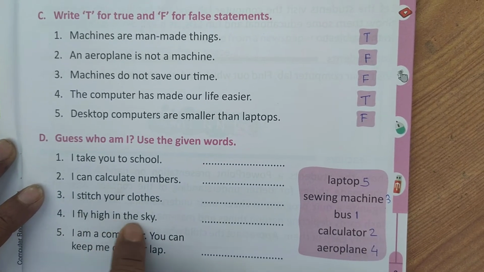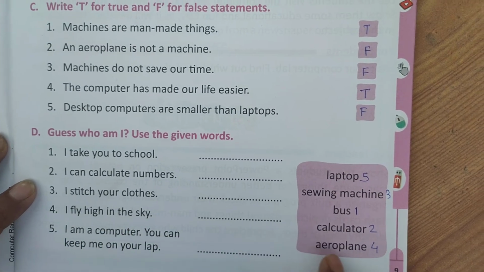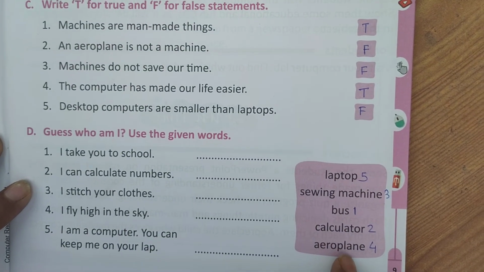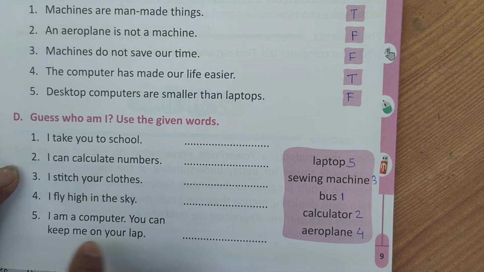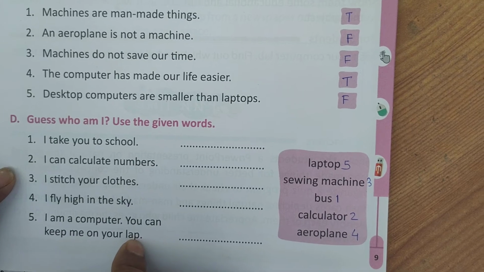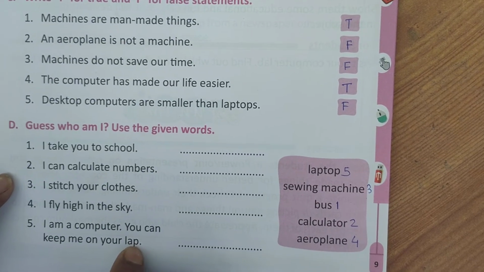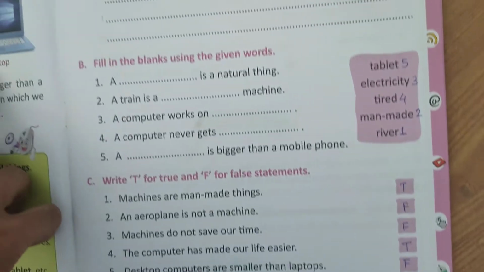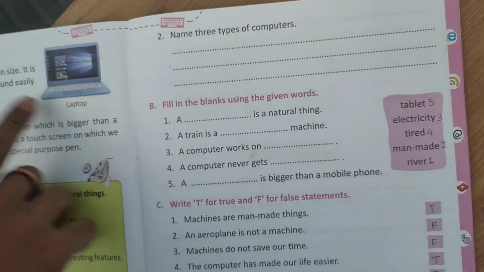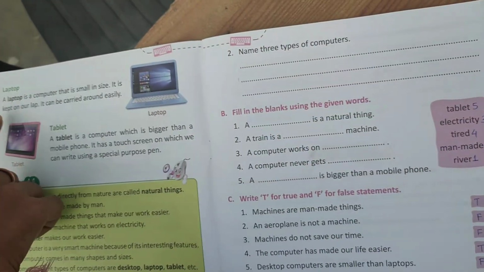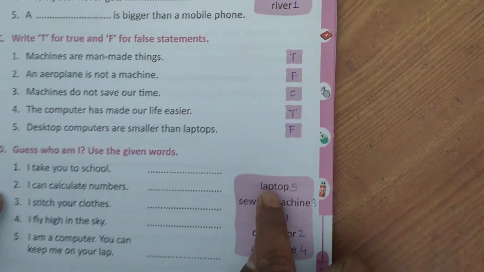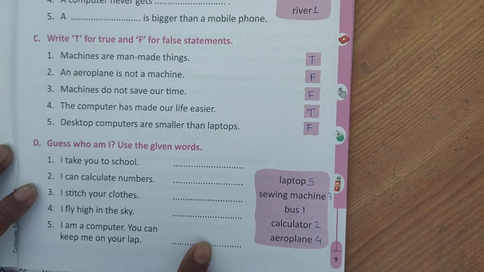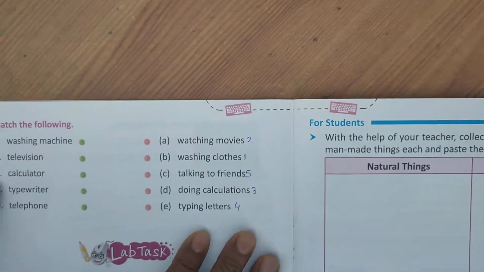I fly high in the sky. What flies high in the sky? That is aeroplane, which always flies in the sky. I am a computer. You can keep me on your lap. What type of computer can be kept on the lap? That is a laptop. A laptop can be easily kept on our lap. You can see that. So you have to write laptop in the last blank. Now concluding the last exercise.